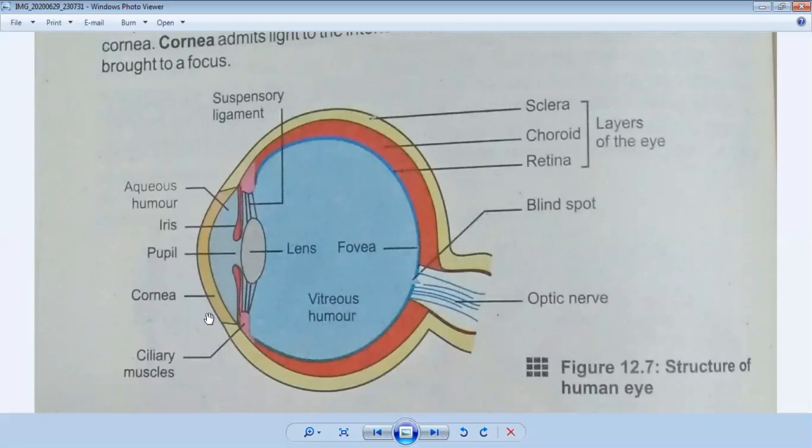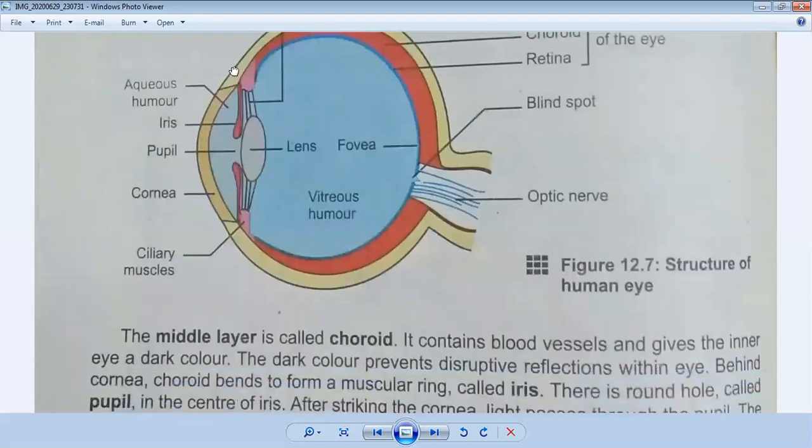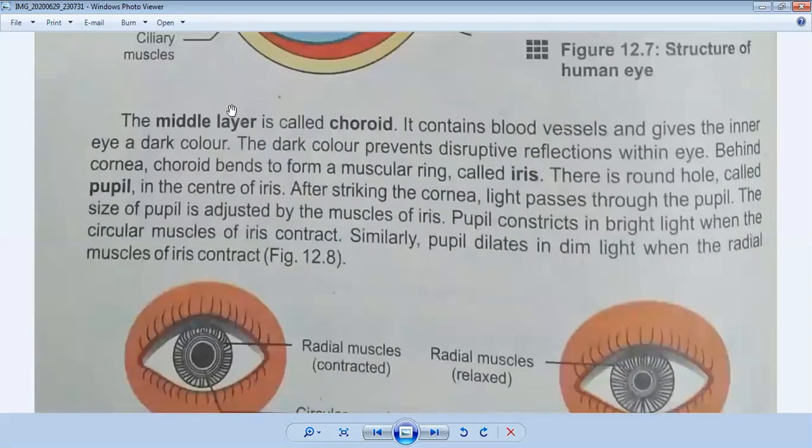Now we will discuss the middle layer of an eye. The middle layer of an eye consists of iris, pupil, lens, ciliary muscles, and suspensory ligaments. Now we will see in our book the middle layer. Okay, the middle layer is called choroid. It is also called choroid.